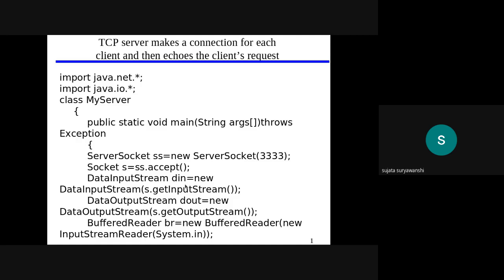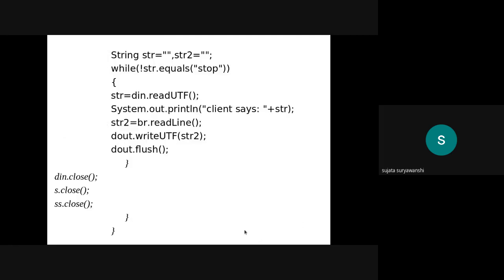Once you have created these two variables, that is data input and data output, again to accept the data from the user, the server also has to create an object of buffer reader. So here the buffer reader variable is created with the help of this syntax, as in the client program. Okay, and then again create or declare the strings str and str2. Again, once the server gets the response from the client, that is stop, it will continuously execute.